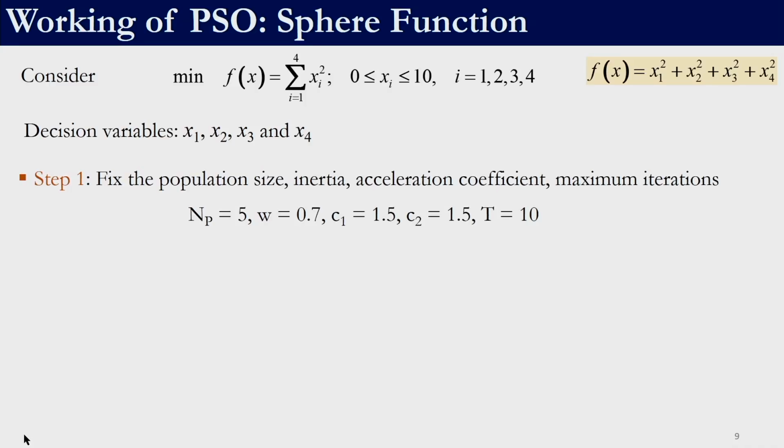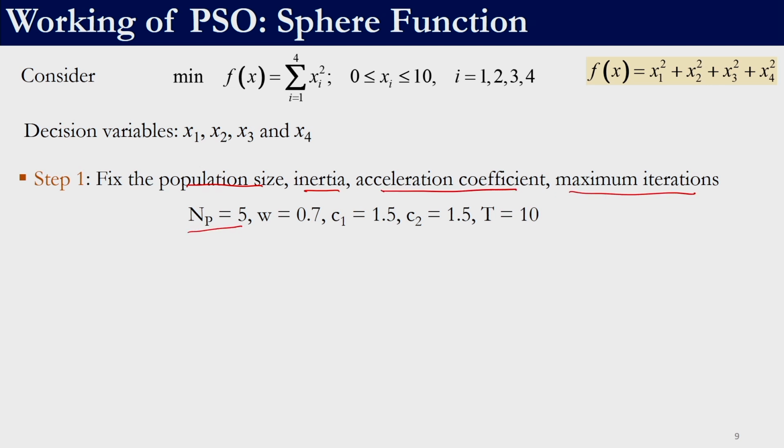Now that we have understood particle swarm optimization, let us now solve a small problem. So, that will help us to clarify the concepts further. For this we will take the same sphere function with 4 decision variables. So, the objective function is x1 square plus x2 square plus x3 square plus x4 square, and the domain, let us take the same as what we considered in TLBO, between 0 and 10. So, the first step is to fix the population size, inertia, acceleration coefficient, maximum iterations.